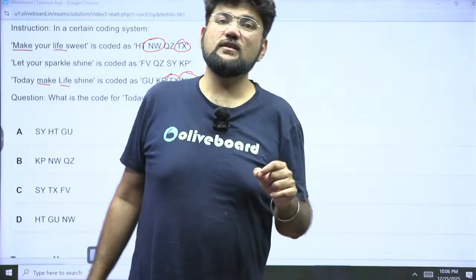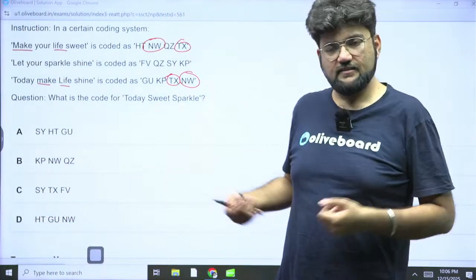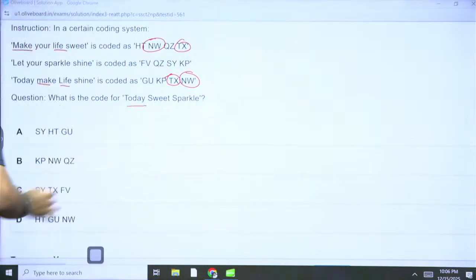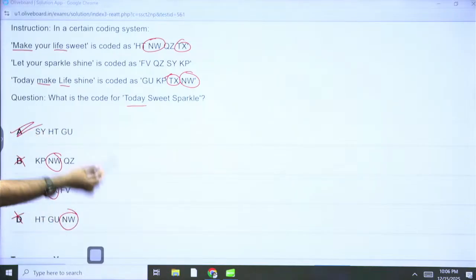The moment you know this, please delete it from the options at this stage only, because that can't be today, because you need today here. So TX and NW is here, gone, TX is here, gone, NW is here, gone. Option A is my right answer.